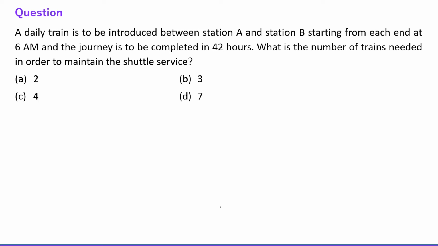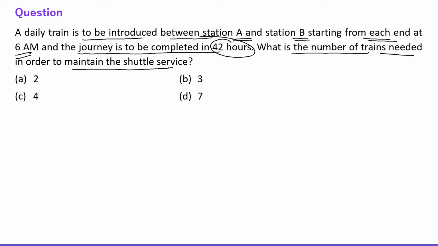Next question says a daily train is to be introduced between stations A and B starting from each end at 6 AM and the journey is to be completed in 42 hours. What is the number of trains needed in order to maintain the shuttle service? See everyone, there are two stations A and B, right?